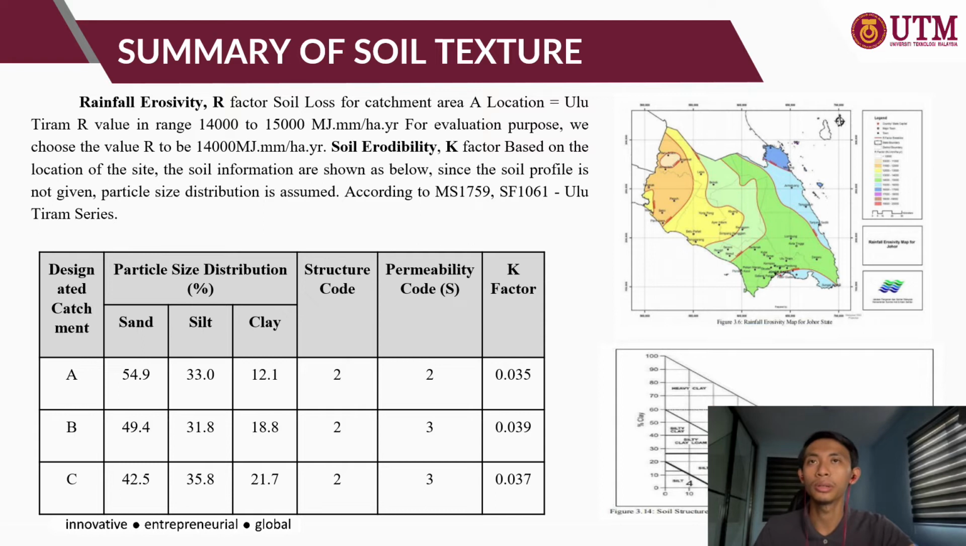For the summary of soil texture, the rainfall erosivity R factor for soil loss for catchment area A at the location in Ulu Tiram has a range of 40,000 to 15,000, and for evaluation purposes we choose the value R equal to 14,000. The soil erodibility K factor is based on the location of the site, and for our site we use the Ulu Tiram series. For the designated catchment areas A, B and C, we use structure code 2 and permeability 2, and we can find the K factor, which is 0.035 for A, 0.39 for B, and 0.037 for C.